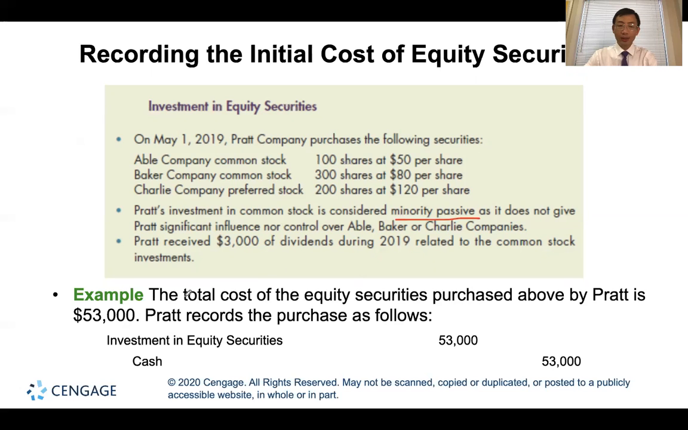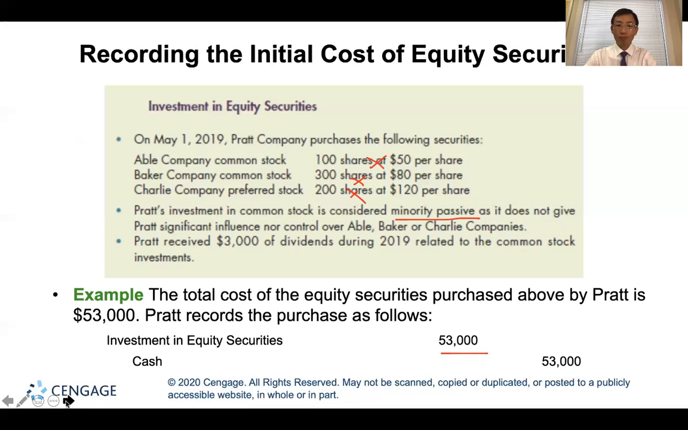So at this time, the total cost is 100 times 50, 300 times 40, and 200 times 20, and then the result is $53,000. So debit investment in equity security, credit cash.